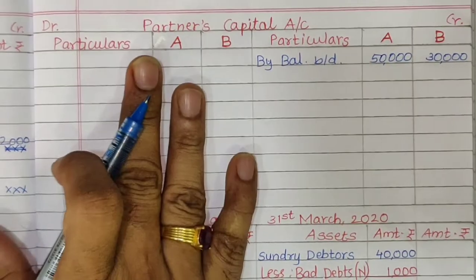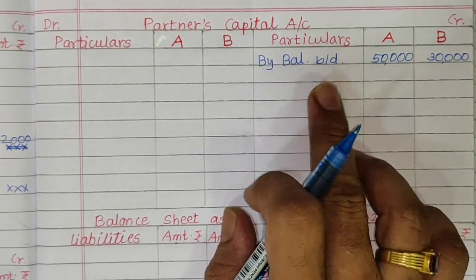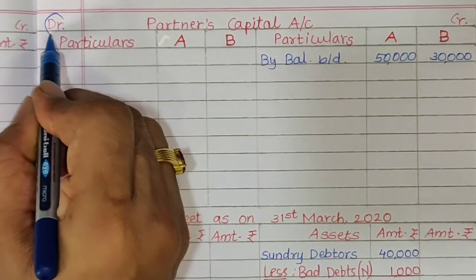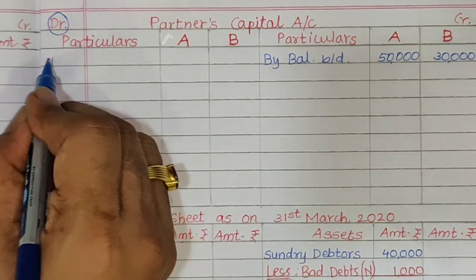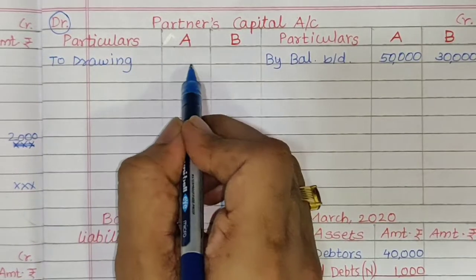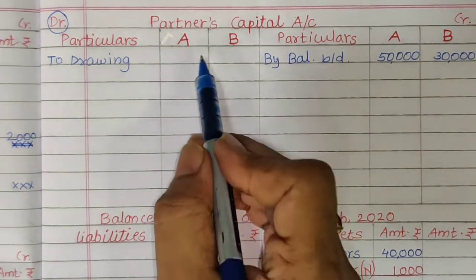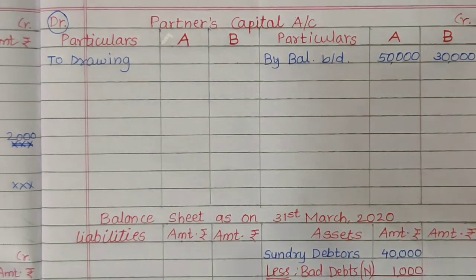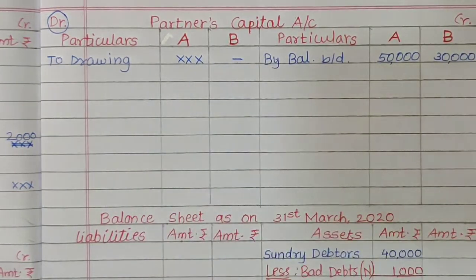This is the partner's capital account, and these are the opening balances of partners recorded as by balance brought down. And if any drawing is made by the partner, we have to debit the partner's capital account. We will follow the rule, debit the receiver, to drawing, and we will record the drawing of the concerned partner. If goods are withdrawn by both the partners, we will debit both the partners' capital accounts. If goods are withdrawn only by partner A, we will record it to A's capital account as drawing.